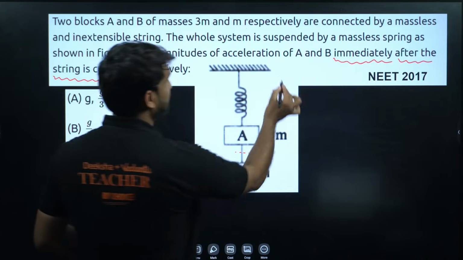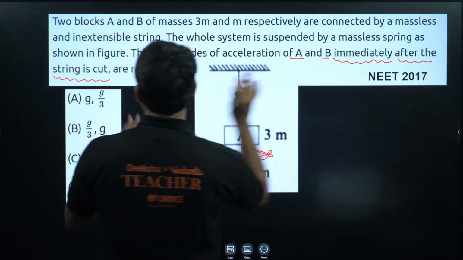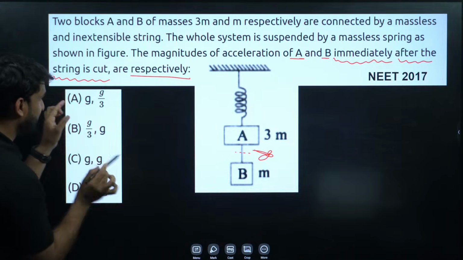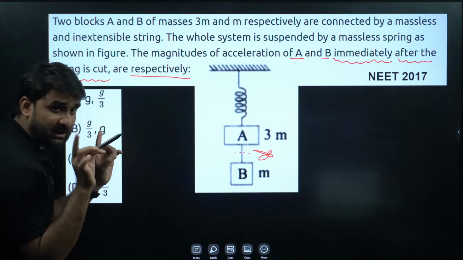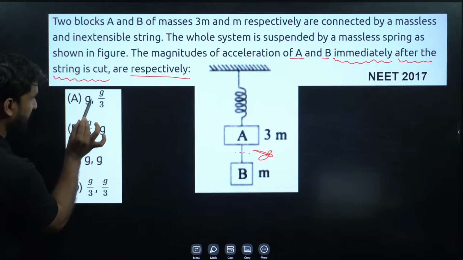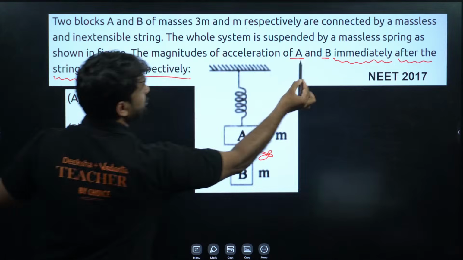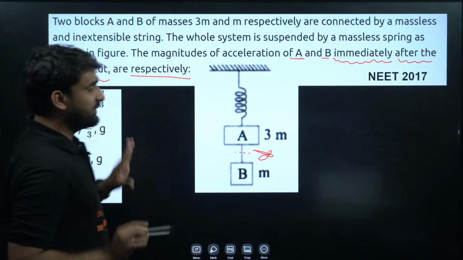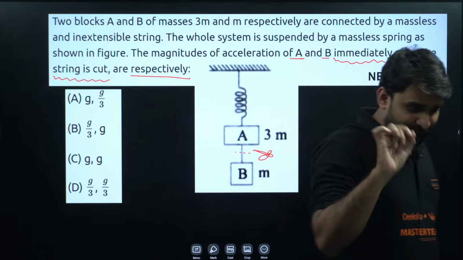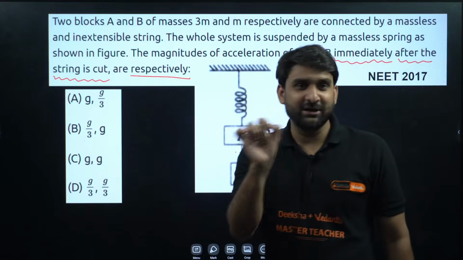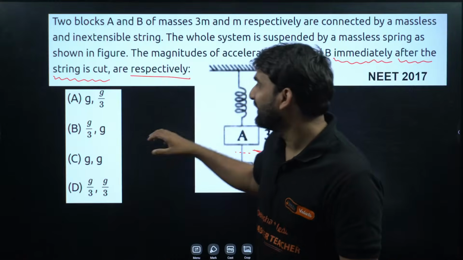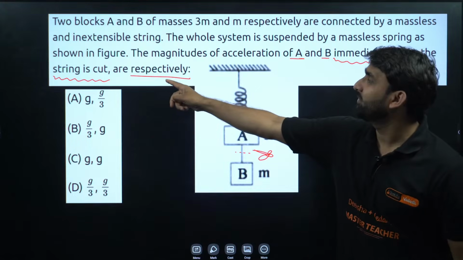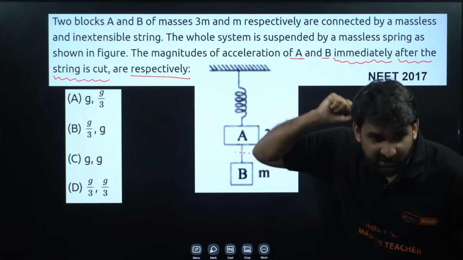So listen, my dear, block A and B respectively is there. Make sure, because both the options, if you are giving option A and B, don't get confused. So A should be this and B should be this. When you are bubbling the correct answer in the OMR sheet, make sure which option you are selecting, because both the options are correct, but the condition is of considering the respective word here.